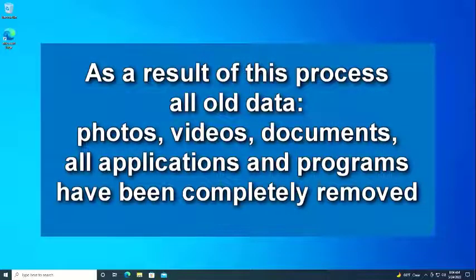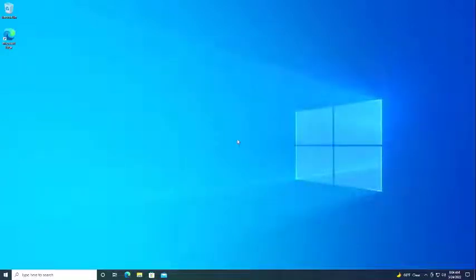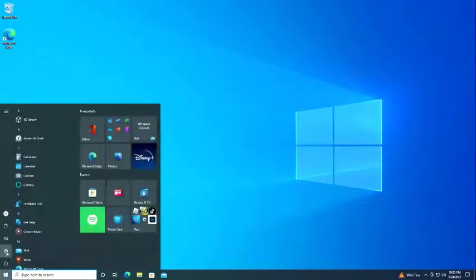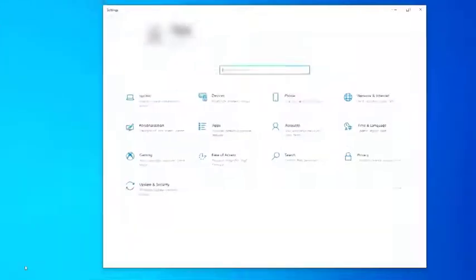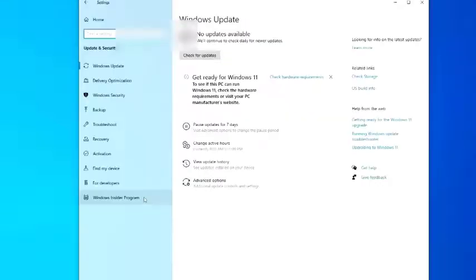Here we see that on the desktop there is not a single shortcut to the programs that were previously in the old Windows. Now they are all completely removed. Now let's see what happened to me with the activation of the new Windows 10. I press the button, Start. Then, Settings, Update and Security. And here we open the section, Activation.